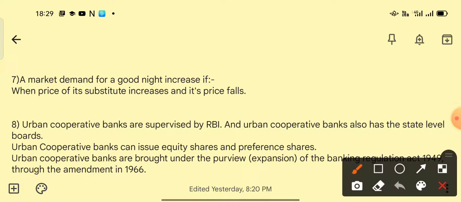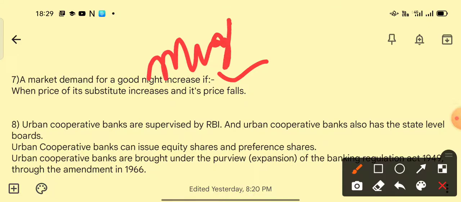Coming to the seventh question, a market demand for a good might increase. Sorry, a spelling mistake has occurred here; it is "might". So the market demand for a good: if one good is there, what is the reason that the good's market demand would increase?